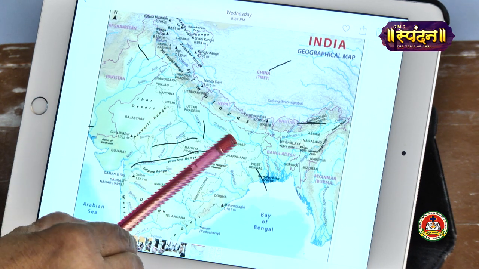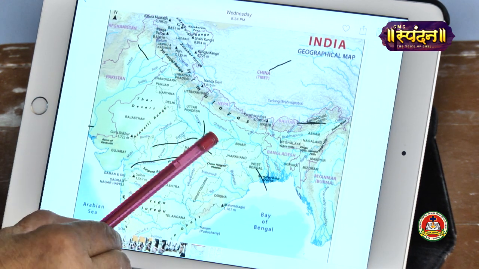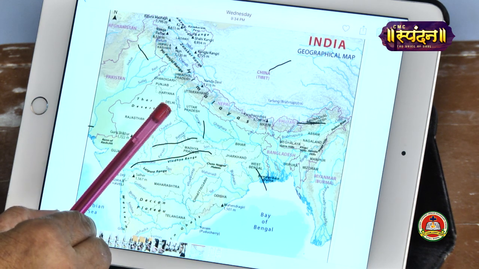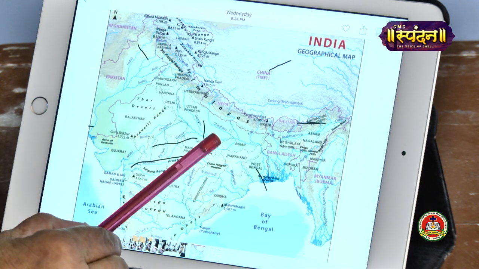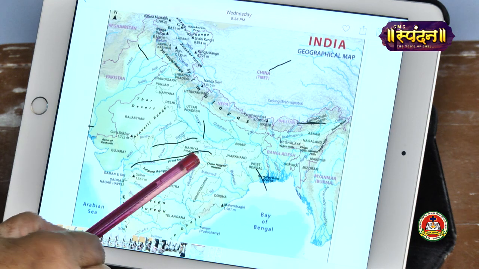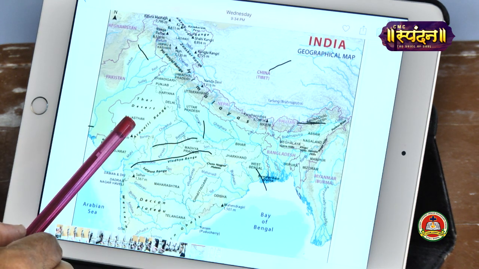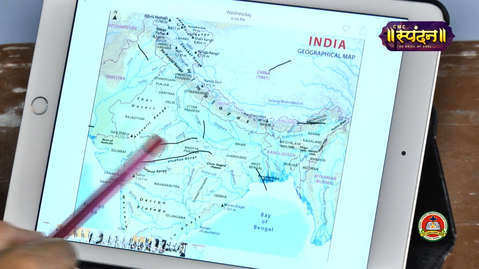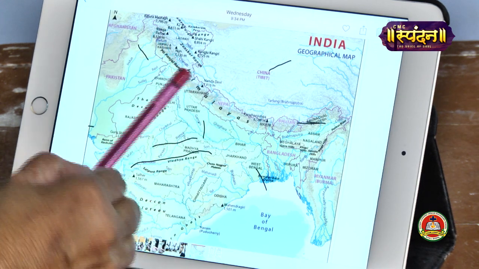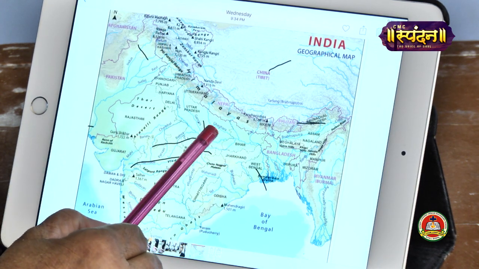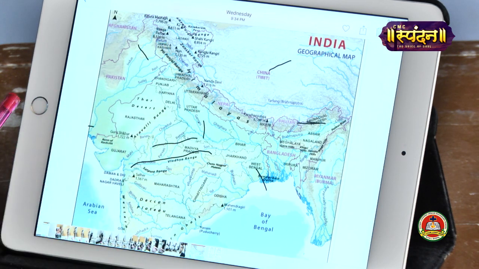So many crops can be grown where? This side, because the soil is very rich and it is fertile. And what are the crops? Rice can be grown, wheat can be grown, jute, sugar cane. And why can they be grown? Because water is available in plenty through these rivers as well as through wells and canals.